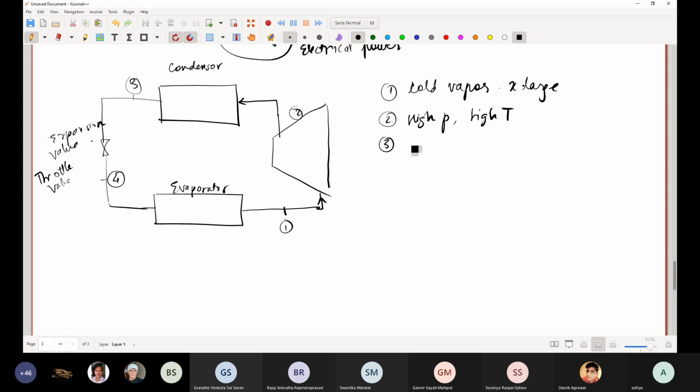Then condenser, high pressure, low temperature. Actually, not high pressure, low temperature. High pressure, low quality. I mean, forget about these for now, but I'm just telling you how it goes in the cycle. 4 is low pressure, low temperature, low quality. So essentially, it is now going back to the same state.